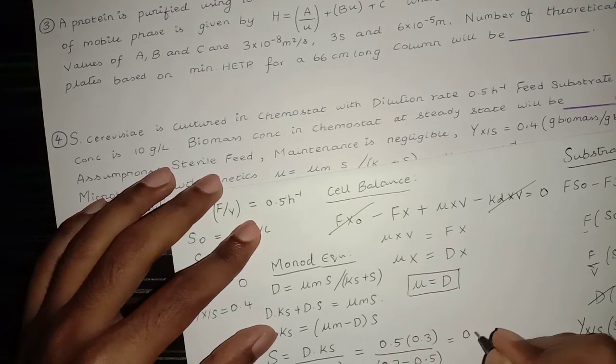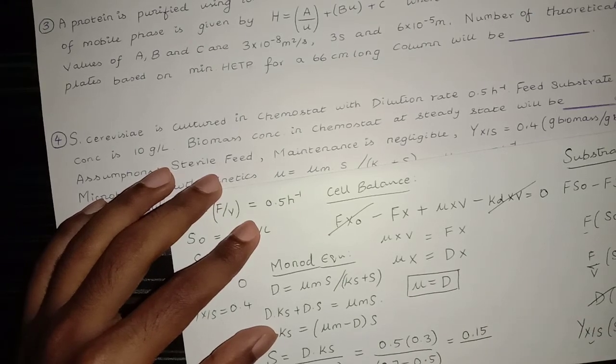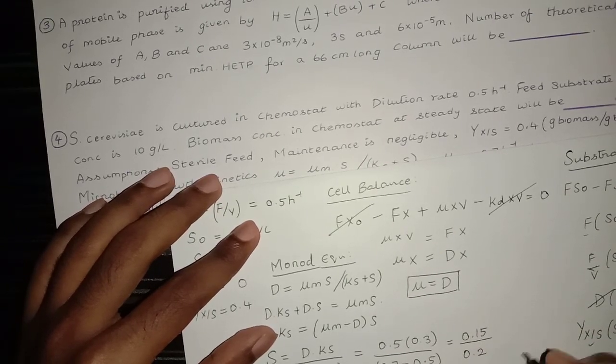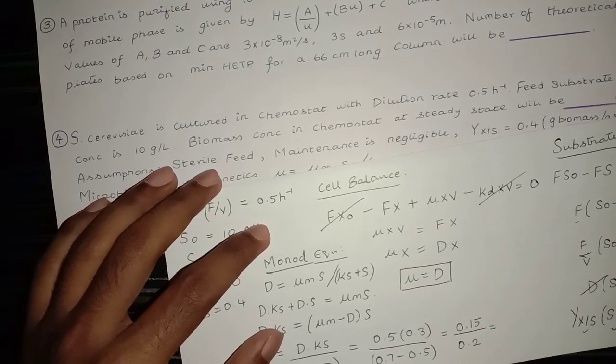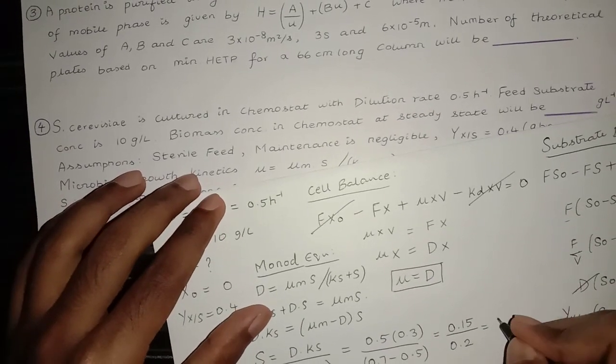5 threes are 15, so 0.15 divided by 0.7 minus 0.5, 0.2. So it's 0.75 gram per liter.